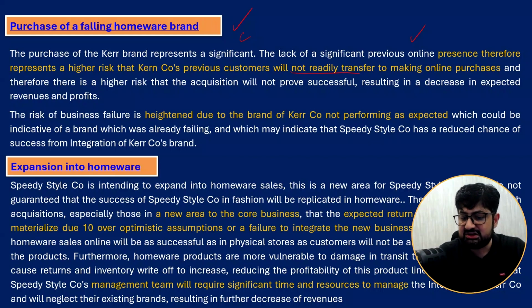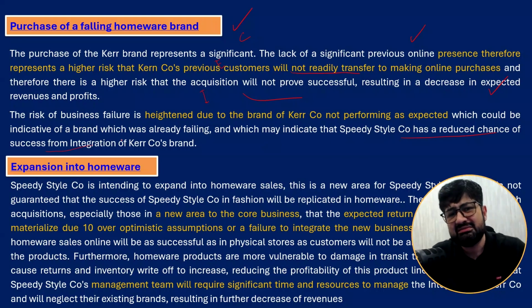Customers may not readily transfer to online, so the acquisition may not prove successful. Decrease in impact. This is E. The business risk will heighten because the brand is not performing as expected, which could indicate a brand which was already failing and which may have a reduced chance of success from integration. Integration may not be beneficial.